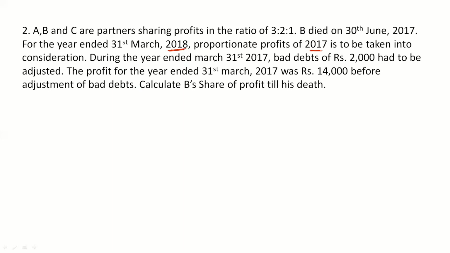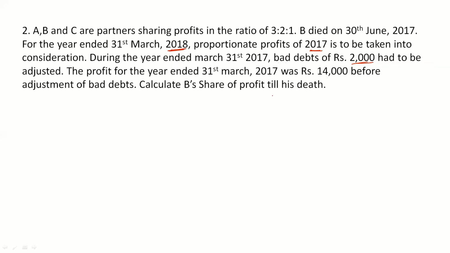During the year ended March 31st, 2017, bad debts of rupees 2,000 had to be adjusted. Now we have a new thing here called bad debts. The profits for the year ended 31st March 2017 were rupees 14,000 before adjustment of bad debts. Calculate B's share of profit till his death.